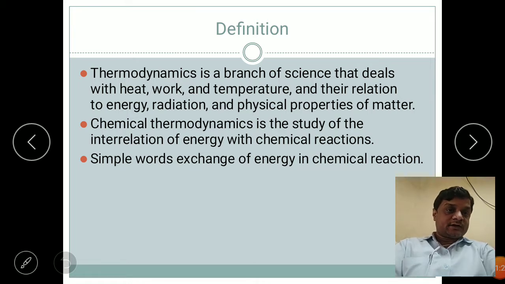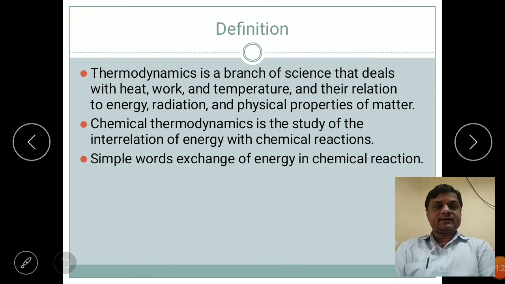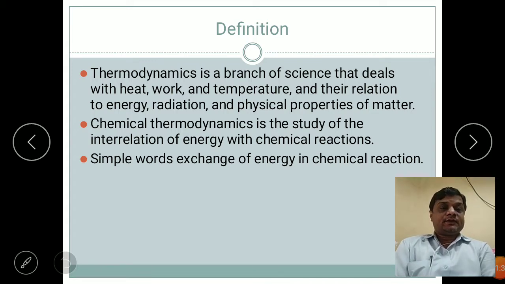Now in chemistry we are concerned with chemical reactions. Generally, whatever changes take place while a chemical reaction is taking place, there will always be an energy change. So the exchange of energy in those reactions is nothing but the study of thermodynamics related with chemistry. In simple words, the exchange of energy in chemical reactions is nothing but thermodynamics, or you can say chemical thermodynamics.